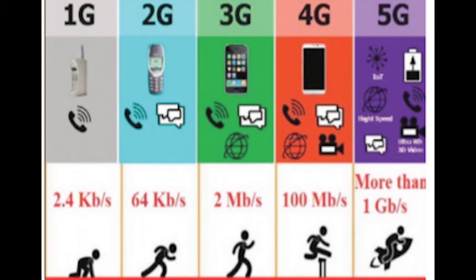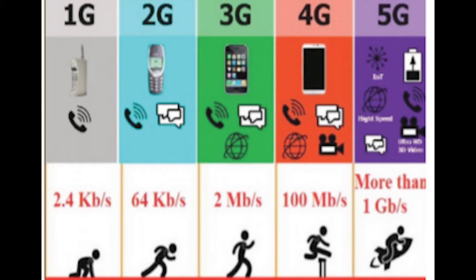And the next one is 2G, that is second generation, in the year 1991. This is the GSM launch. GSM means Global System for Mobile Communication, right? In the second generation of mobile systems, transmission was placed on digital with GSM.